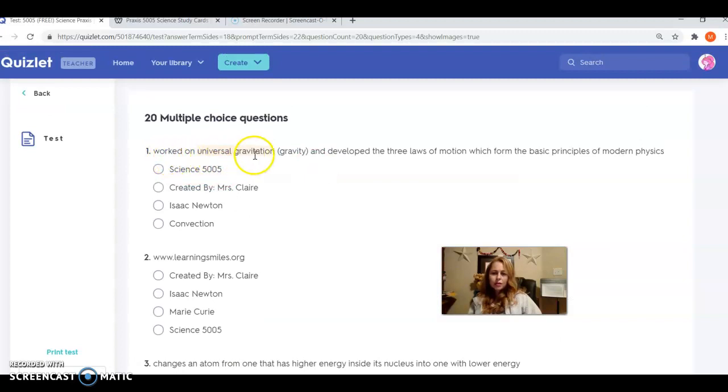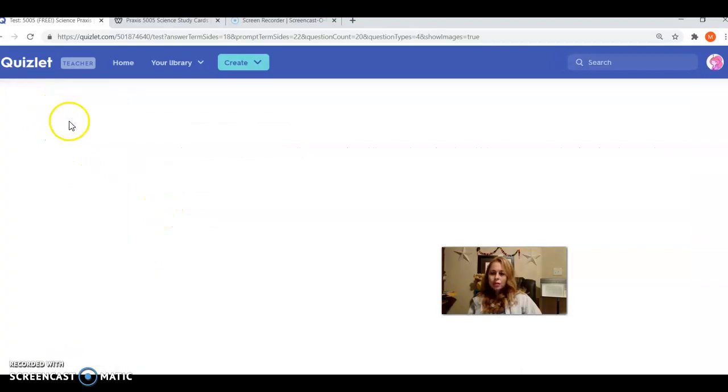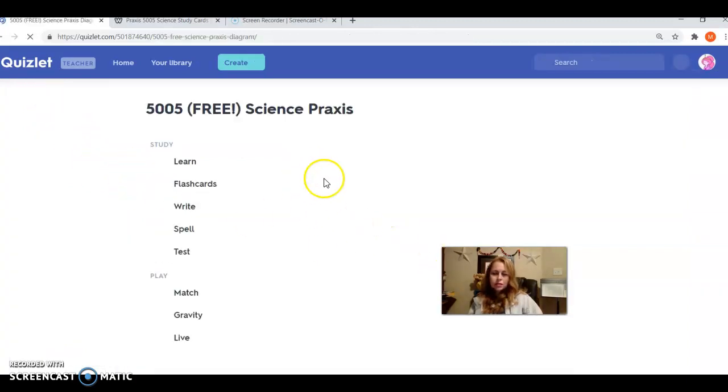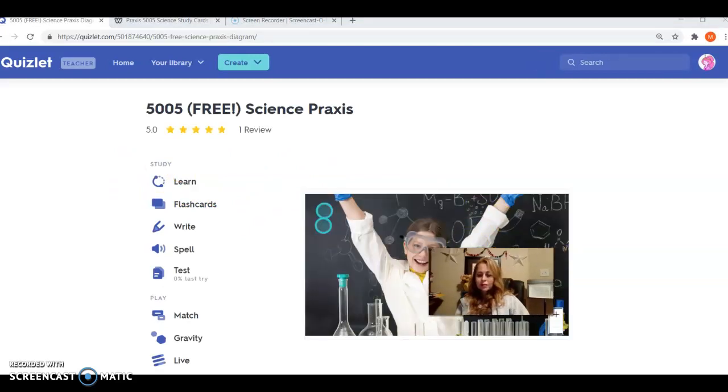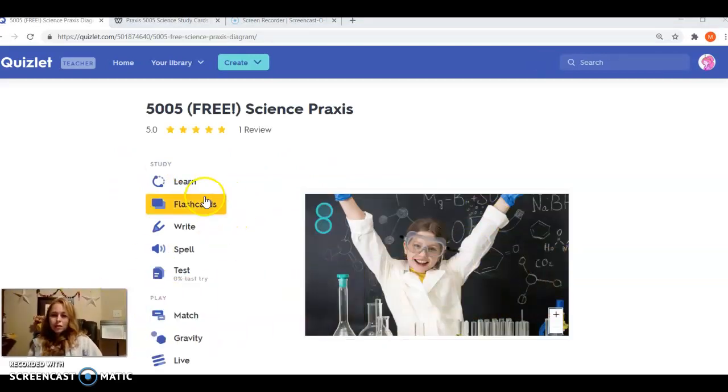So you can see, worked on universal gravitation, you're going to know that is Isaac Newton. You can also do Learn, which goes through all the flashcards. So there's a lot of great stuff you can do with these Quizlet cards.